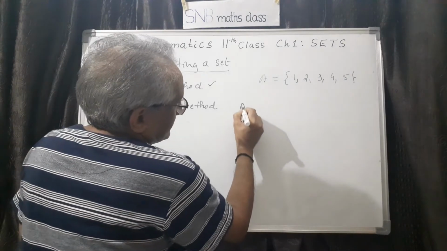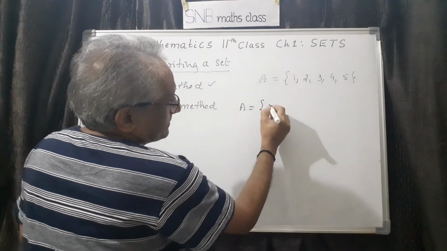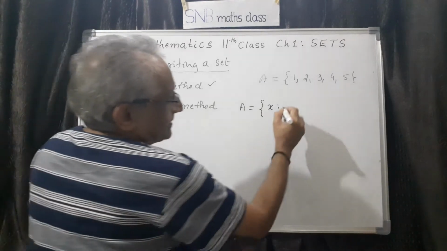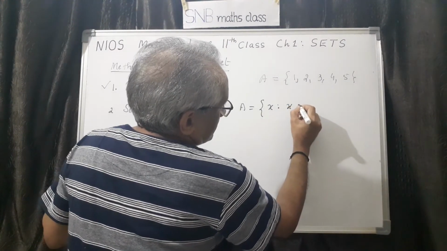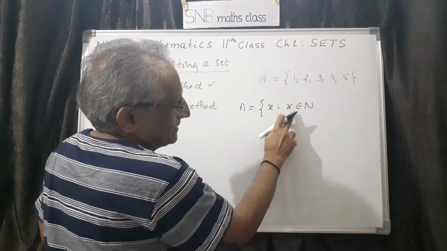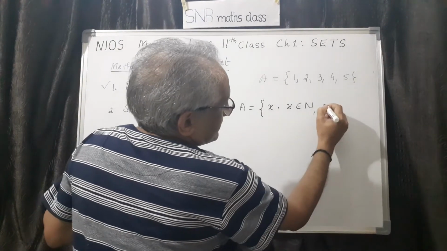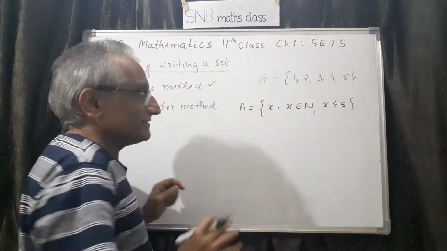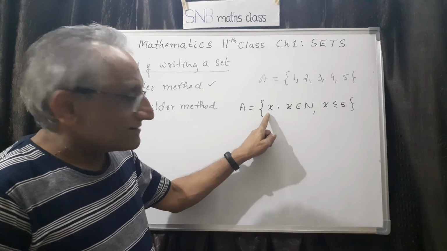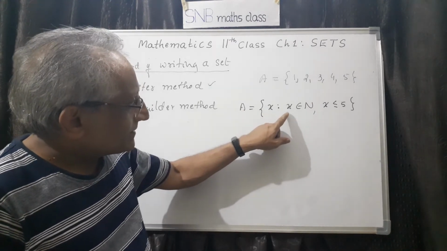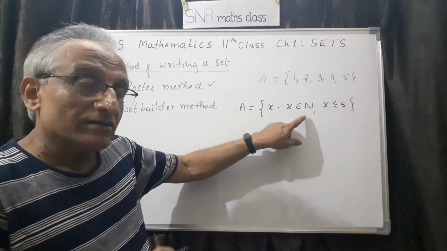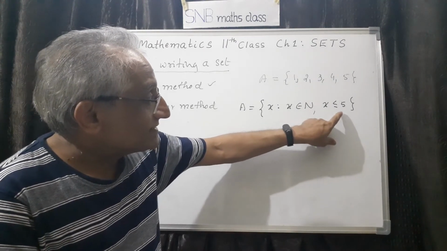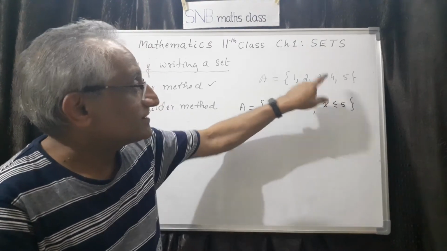So I can write like this: A equal to, this is the procedure, x such that, I have to write like this, this is a symbol, x such that x is a natural number. If I write like this, x is a natural number, then x is less than or equal to 5. This is one method. This means what? The set of all x such that x is a natural number. Natural number means what? 1, 2, 3, 4, 5, 6, anything. But there is a condition. It should be less than or equal to 5. So this is the condition.